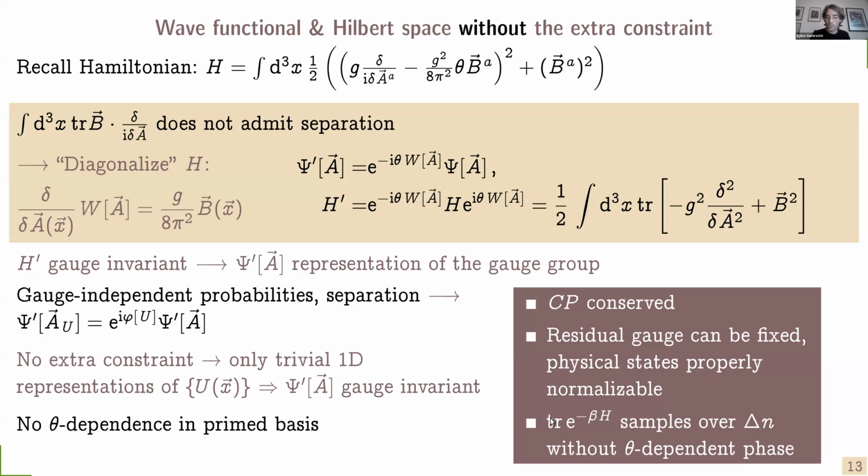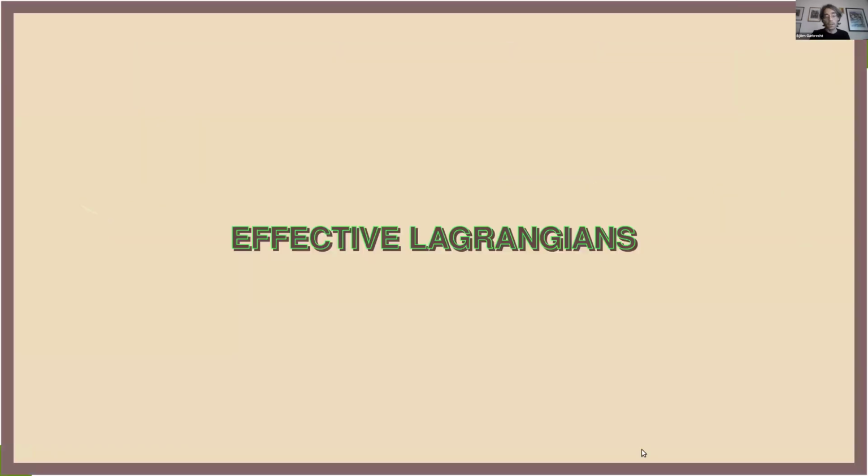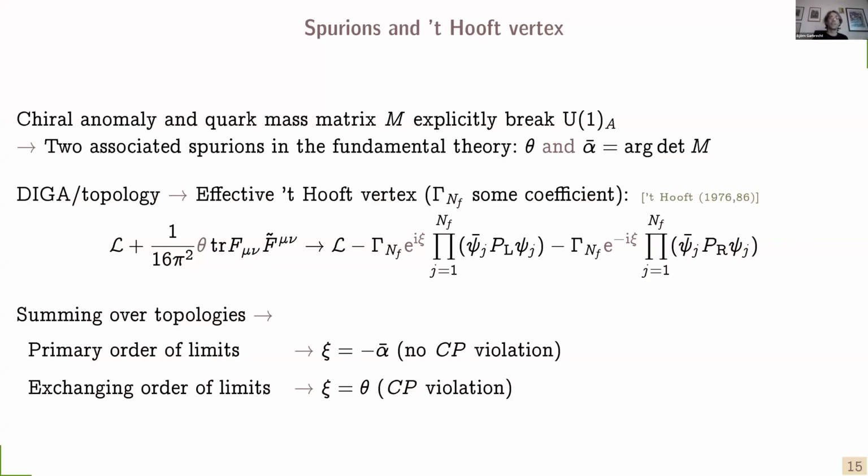And with these properly normalizable states, we can now also make sense of the trace of the canonical density matrix. And when deriving the path integral, it turns out that this samples over all topological sectors, but without theta-dependent phases. Okay, let's finally talk about effective Lagrangians, and let's make a spurion analysis.